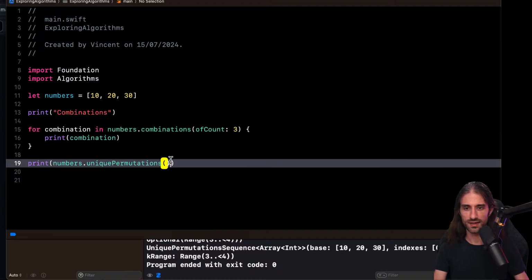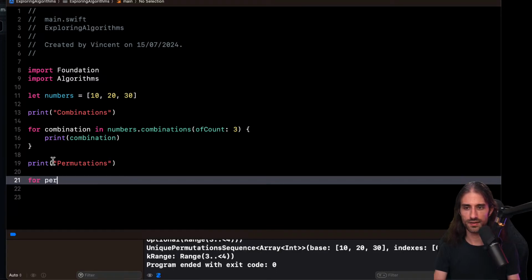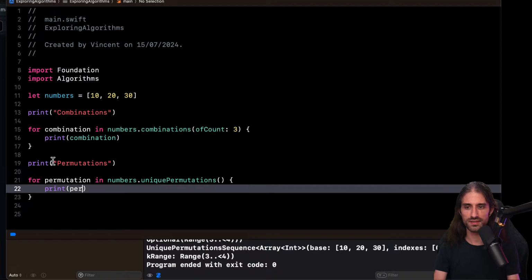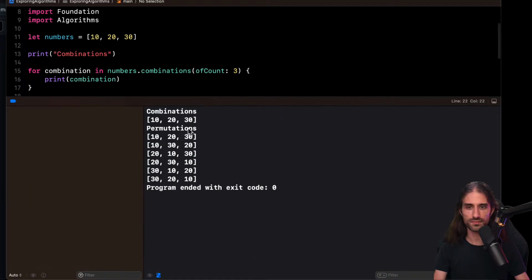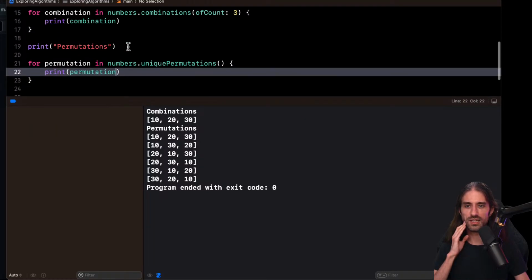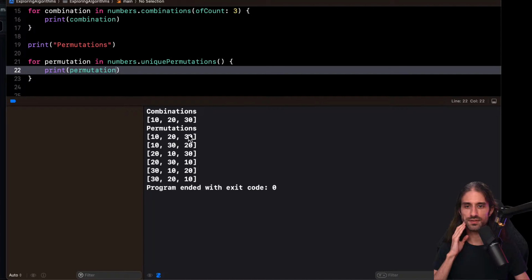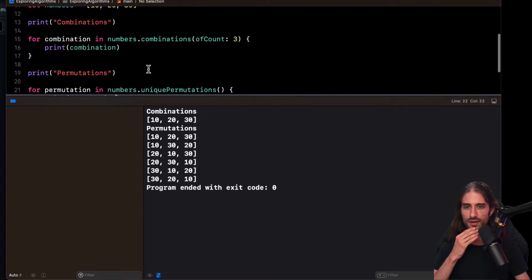And then here I'm going to want permutations, and for permutation in unique permutations, print permutation. Okay, let's run that and let's see what we get. So for combinations we get only 10, 20, 30, and for unique permutations we get 10, 20, 30, 10, 30, 20, 20, 10, 30. Okay, so we get way more than these.